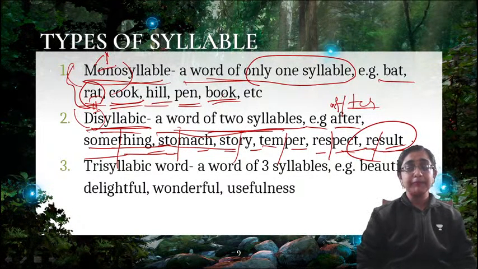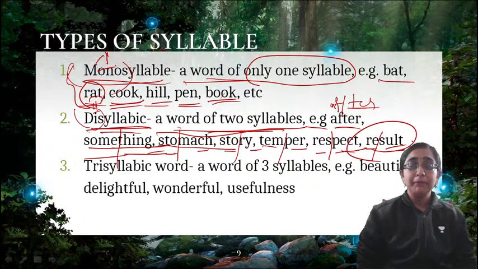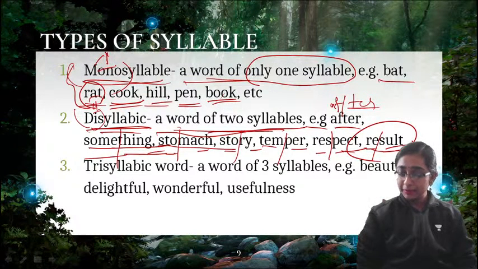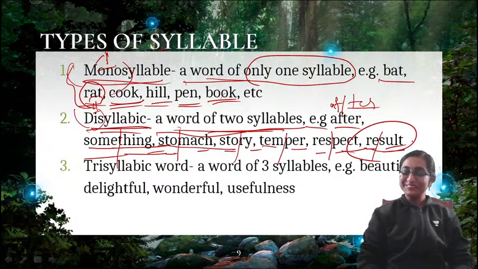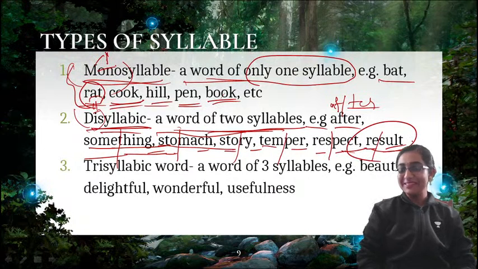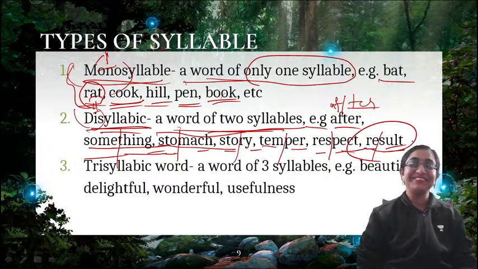So these are the examples: after, something, stomach, story, temper, respect, result. These are all disyllabic words. Dangerous word. Yes, result is obviously a very fearful and dangerous word.